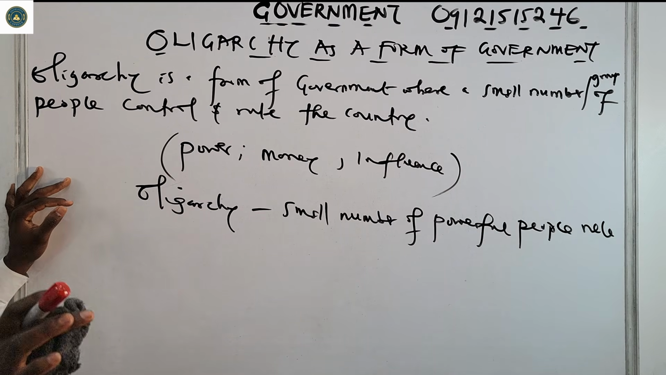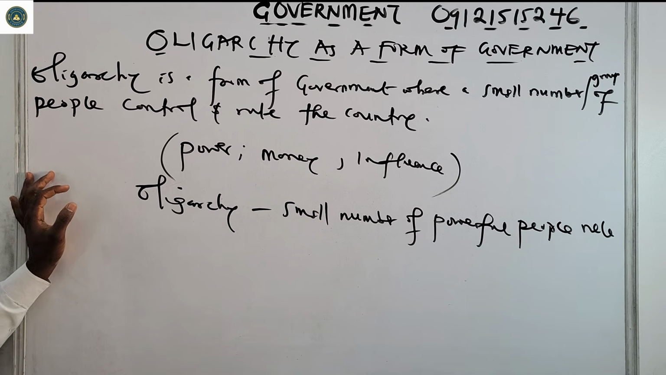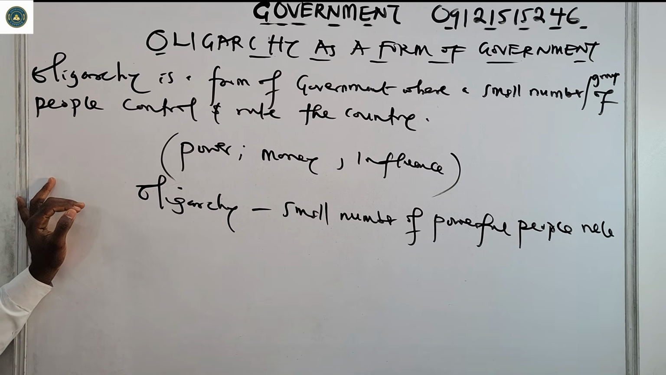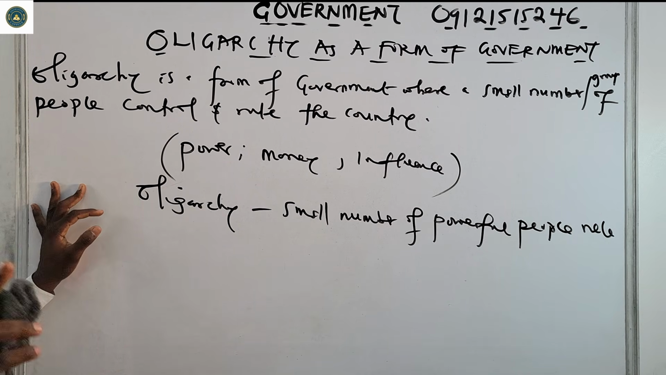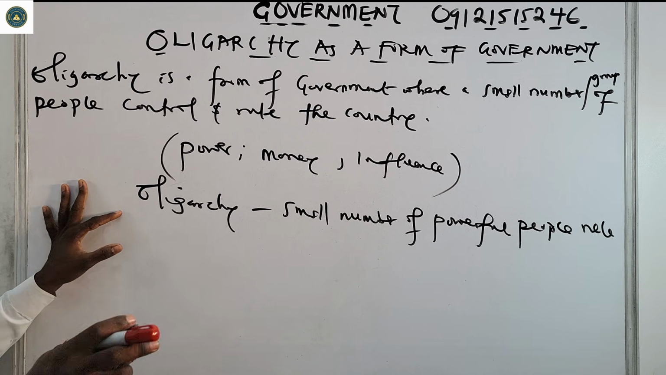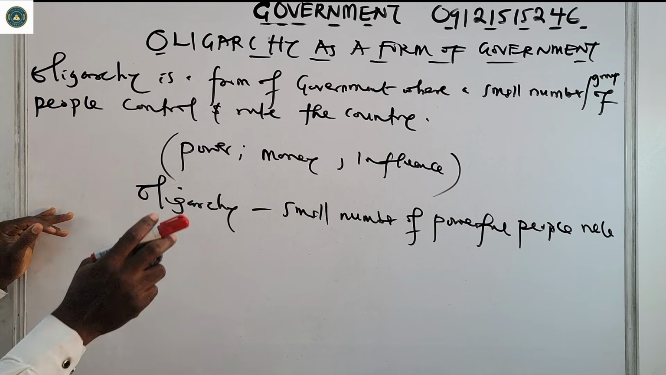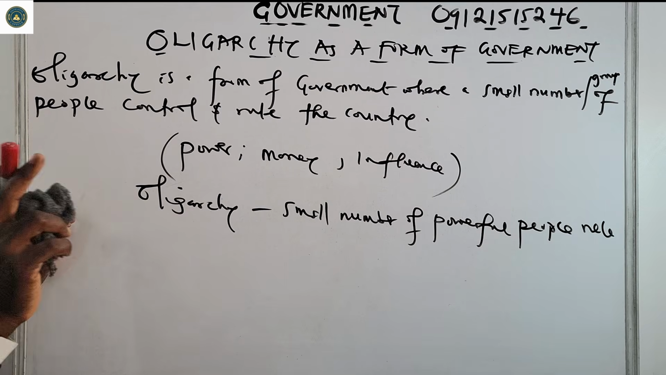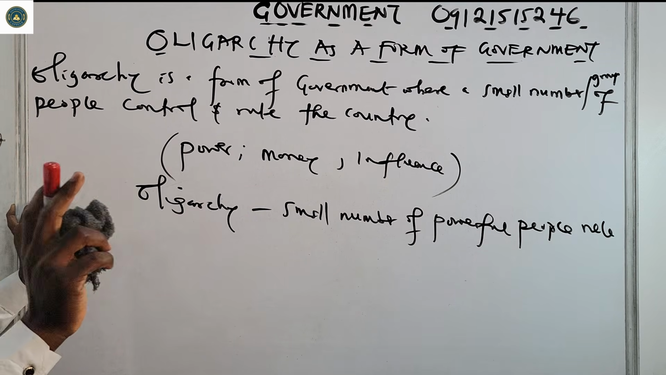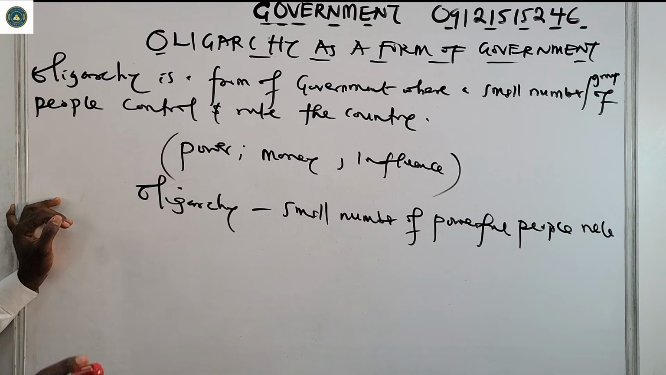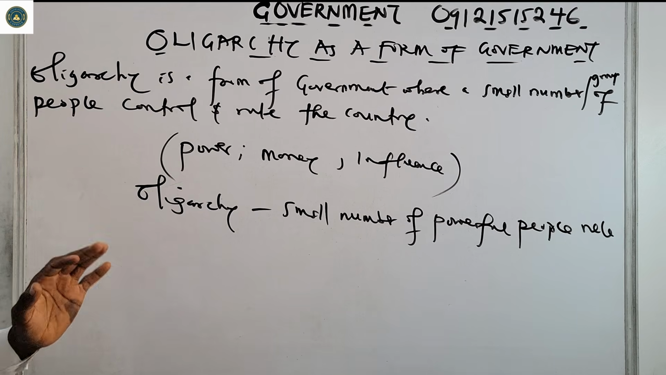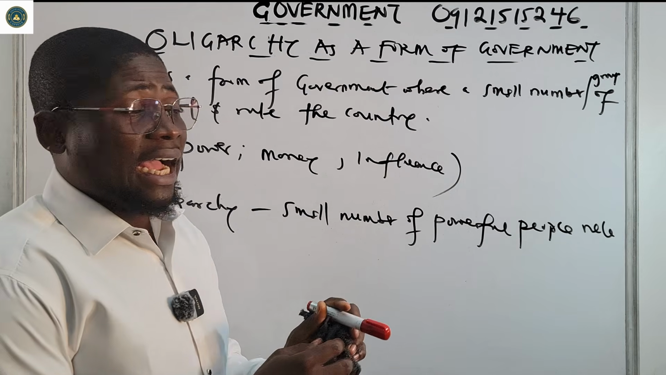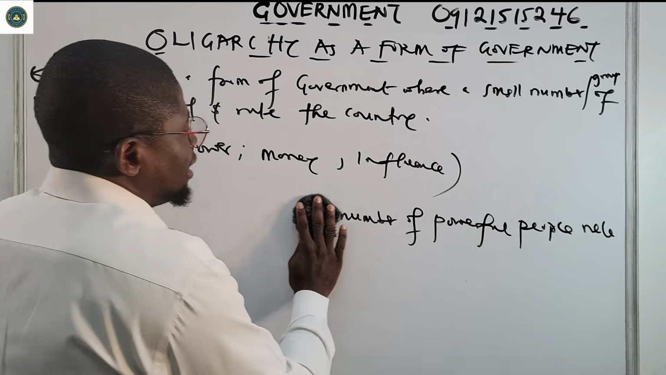Please take note of this. Should I go over that again? Oligarchy is a form of government where a small number or small group of people control and rule the country. It may be as a result of their power, their money or influence. And they make all the big decisions for everyone. So that is that for that. Now let's quickly see features of oligarchy.